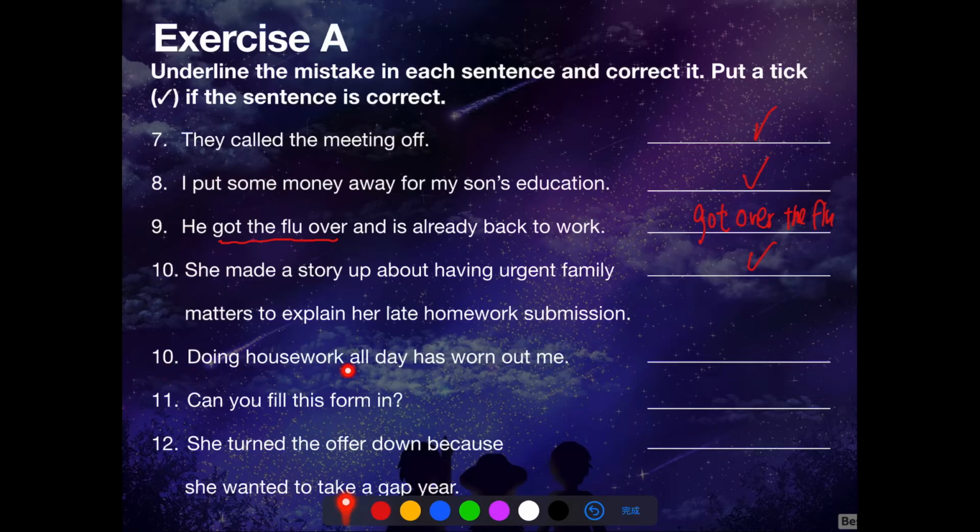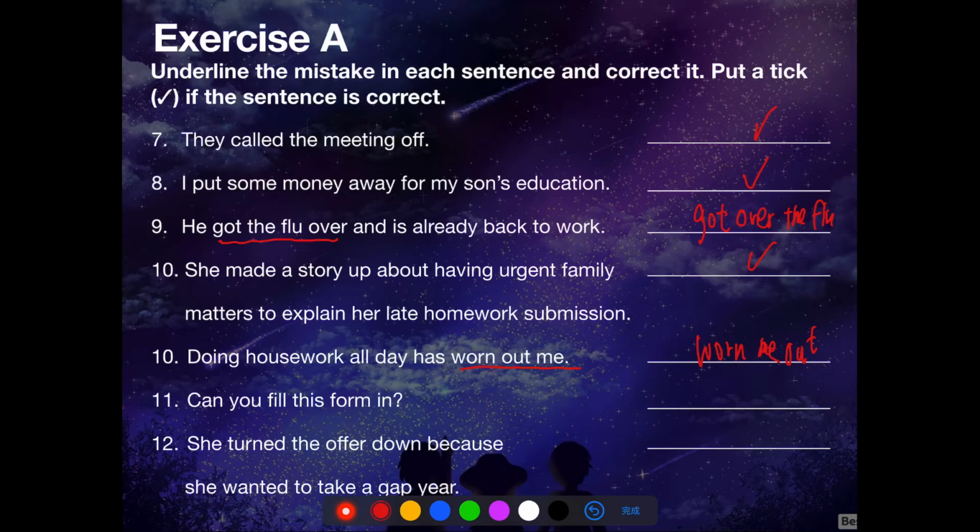Number 11. Doing housework all day has worn out me. This is incorrect because me is a pronoun and it should be put in between the phrase wear out, or worn out. Wear somebody out means to make someone exhausted and tired.